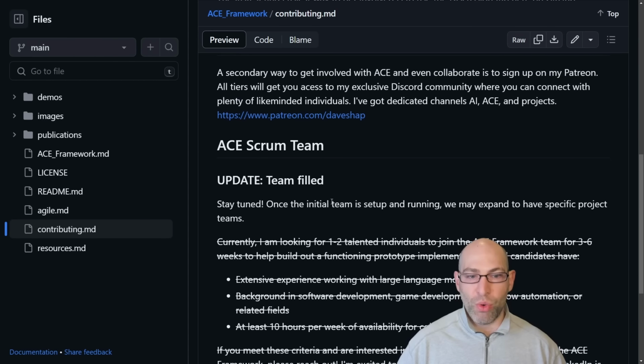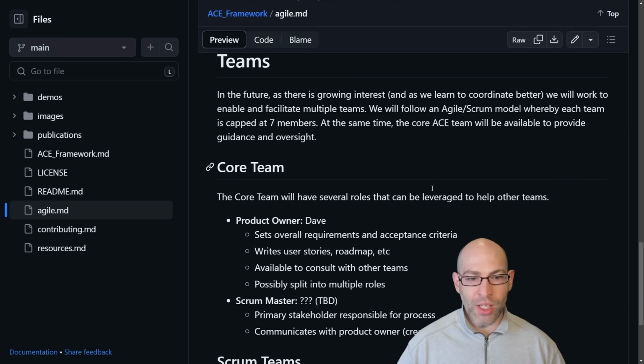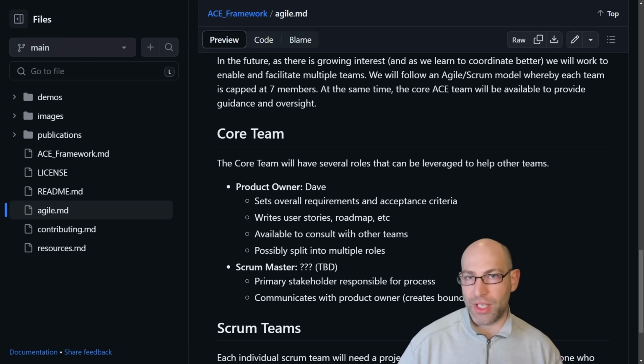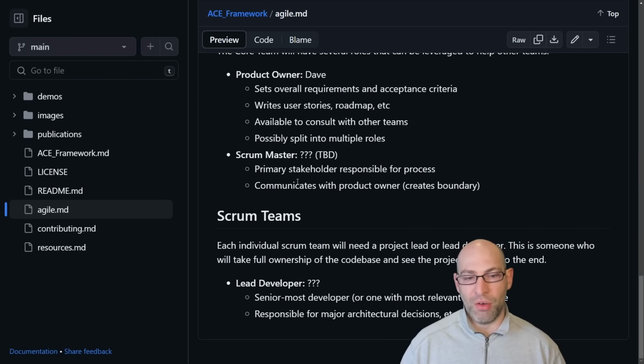Now, one thing that I do want to point out is that the core team, the initial team, we do have that set up. However, there is a huge amount of interest in this project. And so part of what I'm doing on the Agile chart over here is defining how we're going to have this open source distributed project moving forward. So the core team will consist of myself and the core team that I've already built.